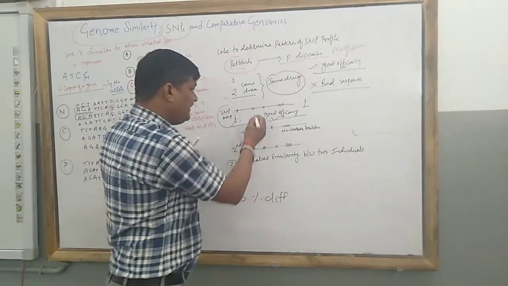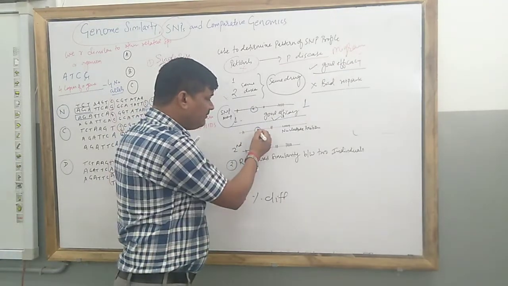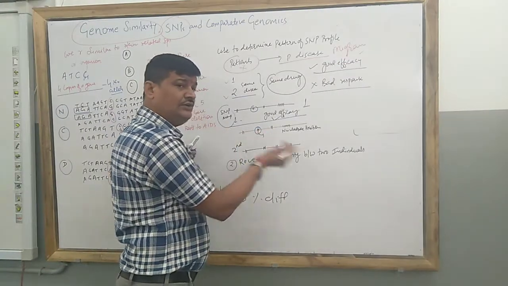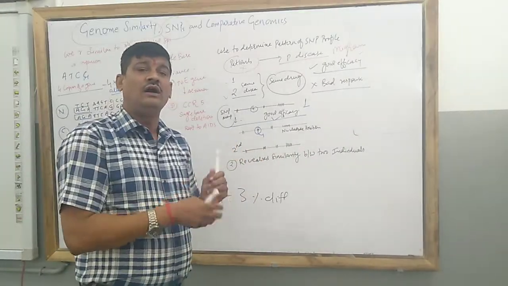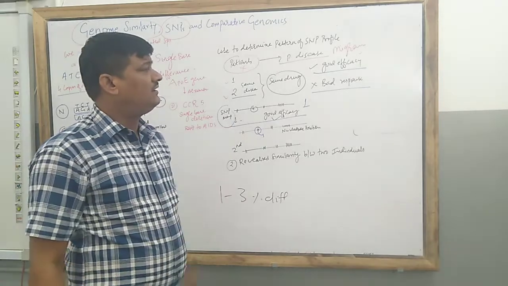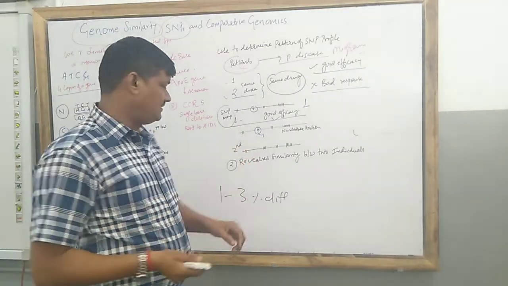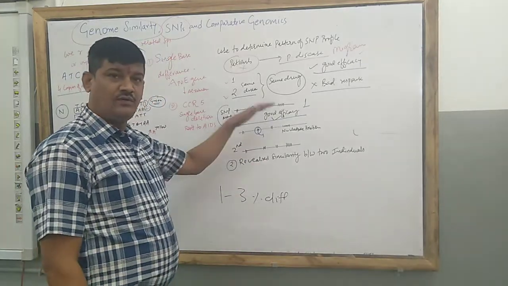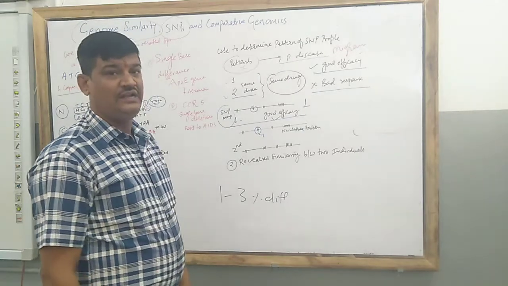So here are some differences in their nucleotide sequences. Some of the nucleotide sequences have been changed. Due to that, the second person who shows the bad response to the drug is due to the change in one base pair substitution. This is the method, a clinical approach, to find out and to treat the disease.